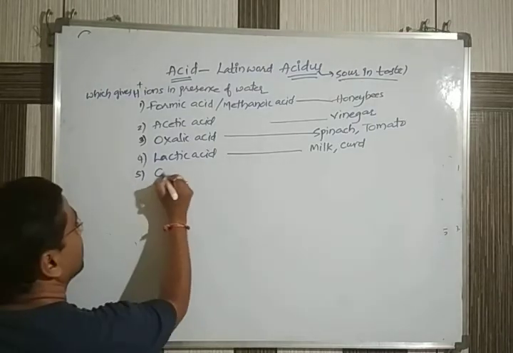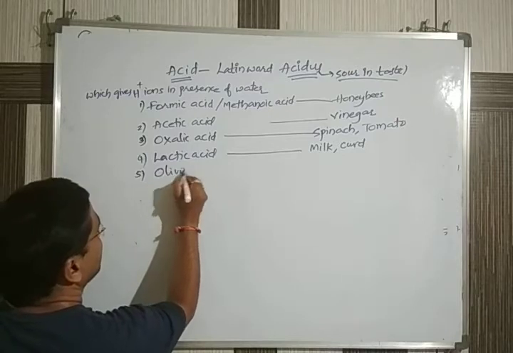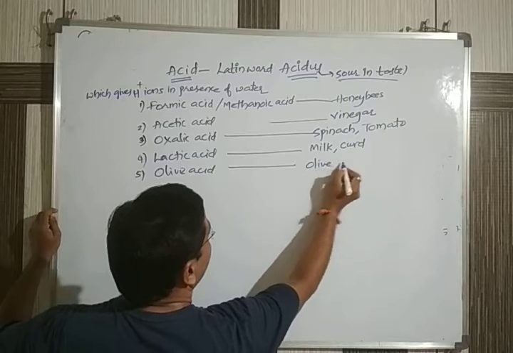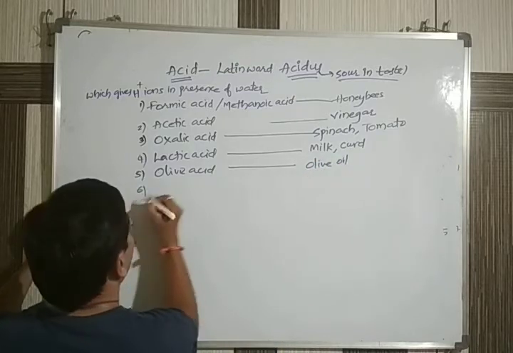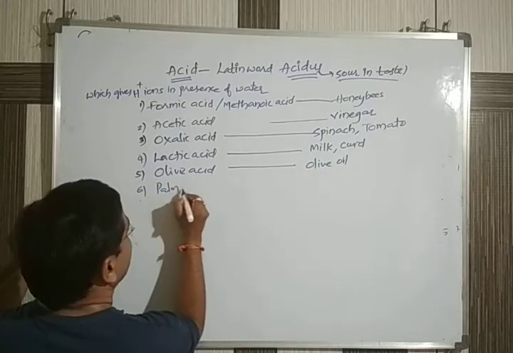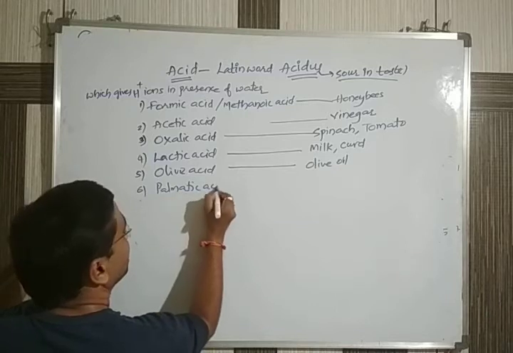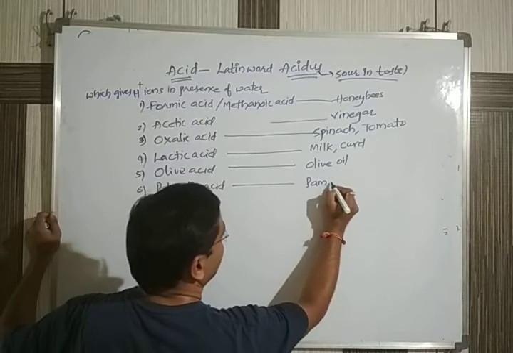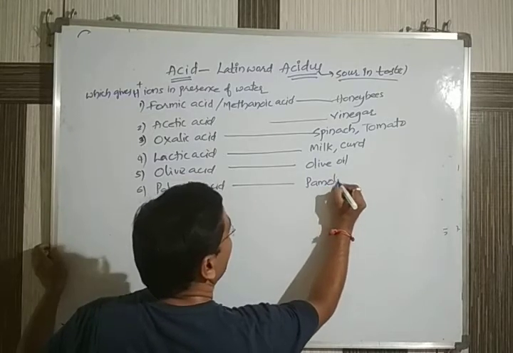Next one, oleic acid. It is mainly present in olive oil. Next one, palmitic acid. Palmitic acid is mostly present in palm oil.